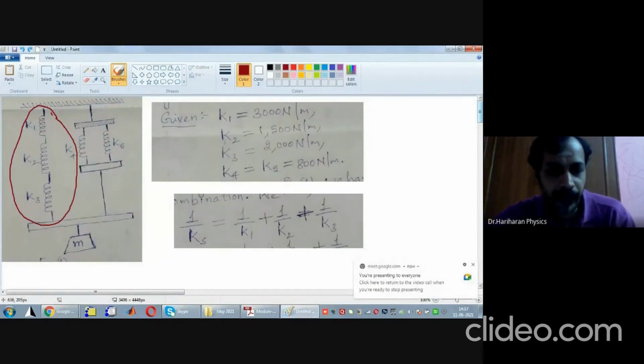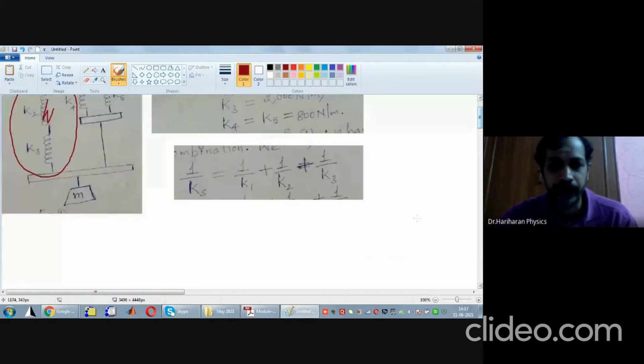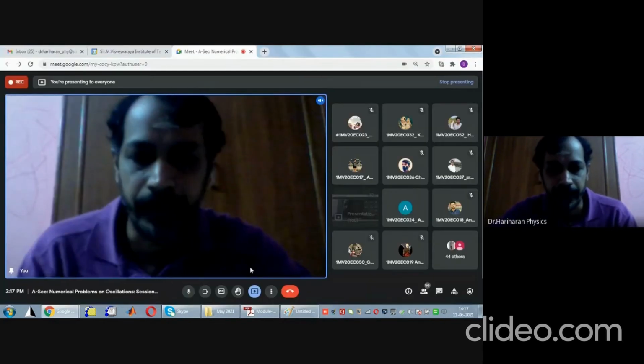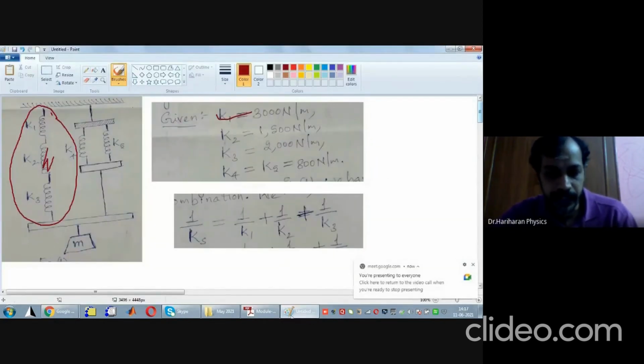Okay, so I want to solve, find this series combination. So only K1, K2, K3 should be in your mind, just like Arjuna. Other things should not be there at all. Therefore, if I focus only on K1, K2, K3 and plug in these values, what is the expression I'm going to get?